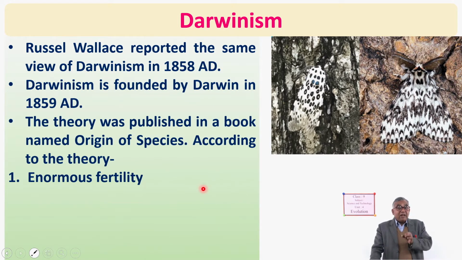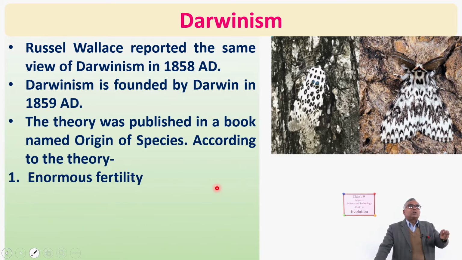And he gave the example of the slowest breeder on the earth, on the land, the elephant. He told that a pair of elephants can form millions of elephants in 300 years.